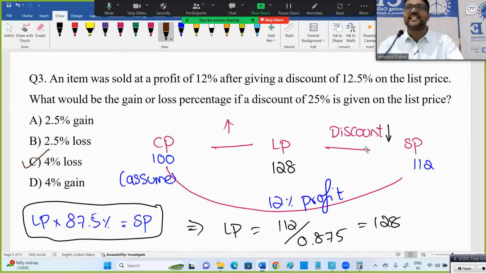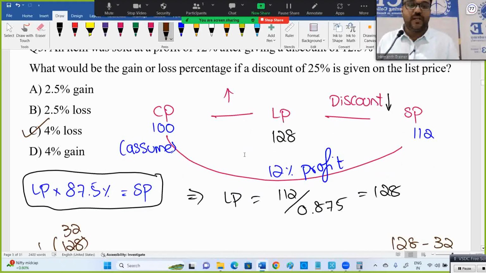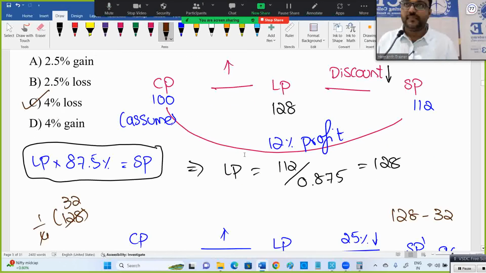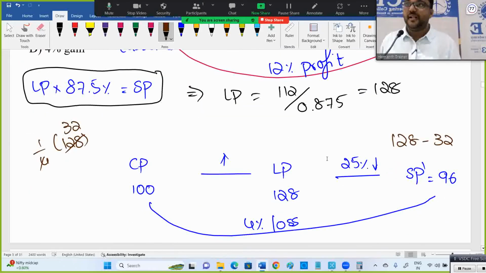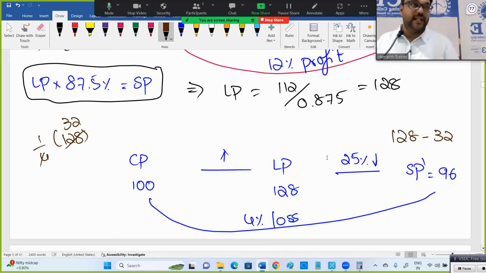You can see there is an option of 4% loss. Everybody can sense there is a loss for sure, because with a 12.5% discount they were getting 12% profit. When the discount is more, 25%, we can expect there is a loss for sure. But some people calculate with minus and plus and all. Don't do minus and plus. This is not addition, it's multiplication here. The logic happening here is multiplication, not addition. Any doubt in this question so far, please? What happened here?